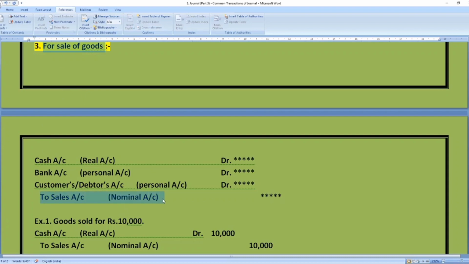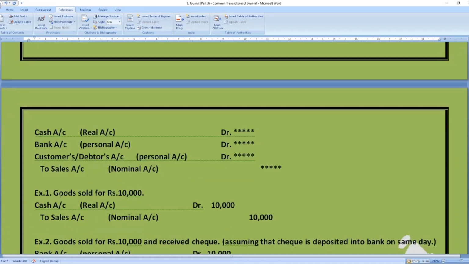As it's a nominal account, we credit all incomes. So we have credited the sales account. And which account will be debited? That depends on the various conditions and situations, whether we have received cash, or we have received a check, or the payment has not been received at all, right? So these entries depend on the circumstances.